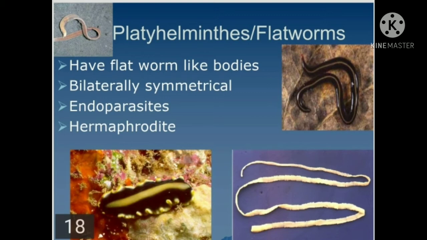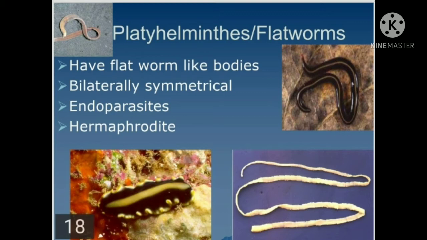They are bilaterally symmetrical. It means when we cut them from the middle section, we get two equal halves, and therefore they are called bilaterally symmetrical. Then these are endoparasites. They act as parasites inside the body, and therefore they are called endoparasites, and they are hermaphrodite.